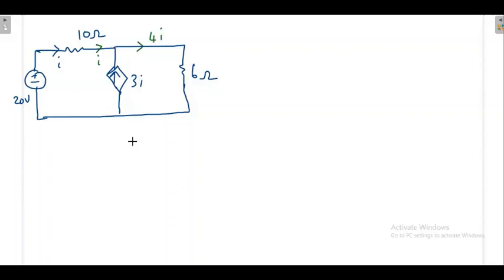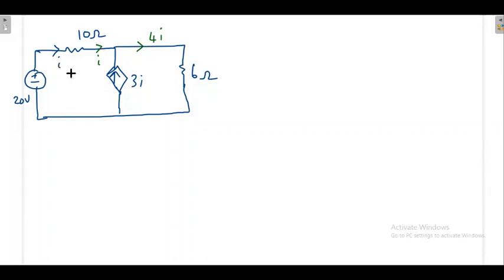Then I can apply the KVL. Again, KVL means here also you can apply. But if you apply here, you do not know what is the voltage across this 3I. That's why you cannot apply the KVL here. Or otherwise, you can also apply the KVL here, but you do not know the voltage across 3I. That means I will go like this, come like this, then close the loop. Like that also I can go, no problem.